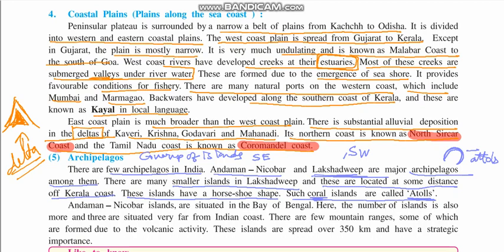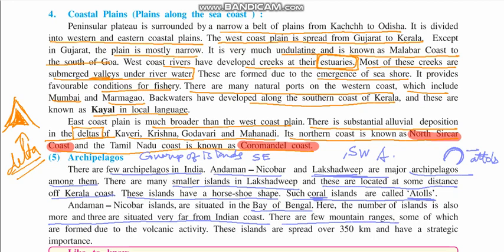Andaman Nicobar Islands are situated in the Bay of Bengal. Lakshadweep is situated in the Arabian Sea, while these are situated in the Bay of Bengal. Here, the number of islands is also more, and they are situated very far from the Indian coast.